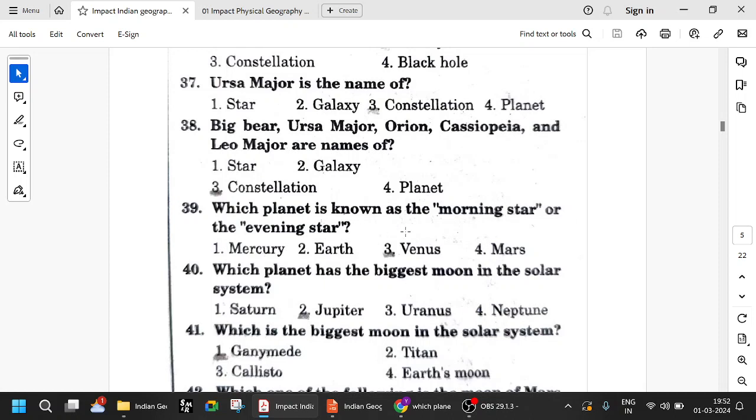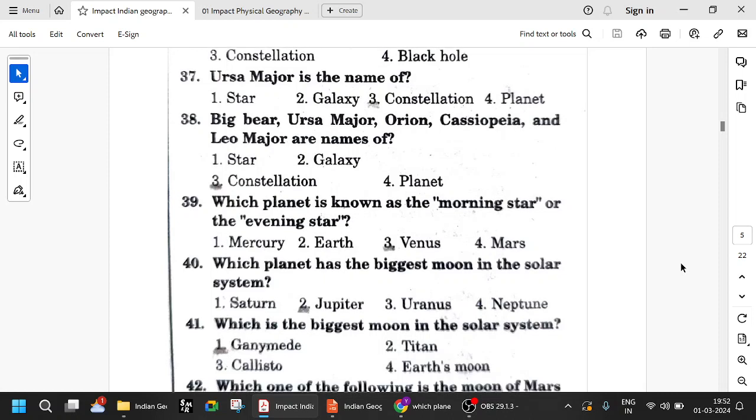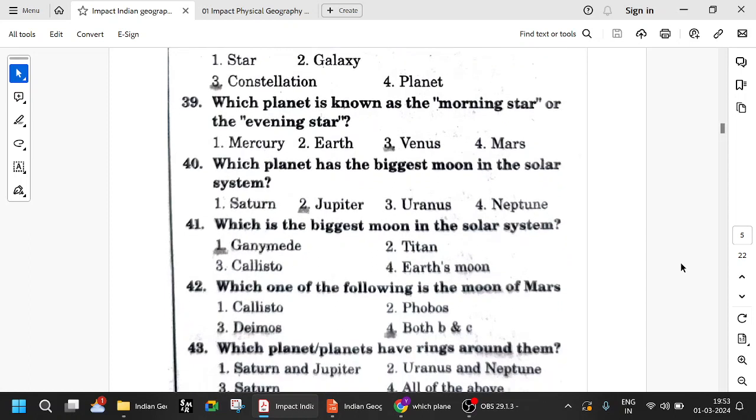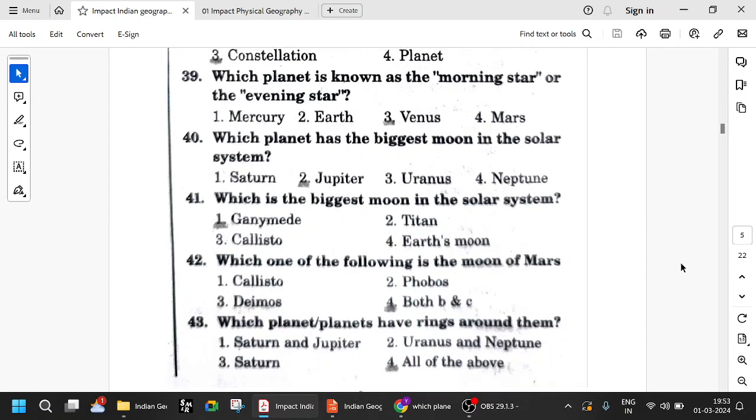Okay, so which planet is known as the morning star or the evening star? Venus, because it is the brightest, it is the hottest, and it is visible to the naked eye. Sometimes you can see Venus with your naked eye also. So which planet has the biggest moon in the solar system? It is Jupiter. Which planet has the highest number of moons? It is Saturn. Which planet has the biggest moon? That is Jupiter.